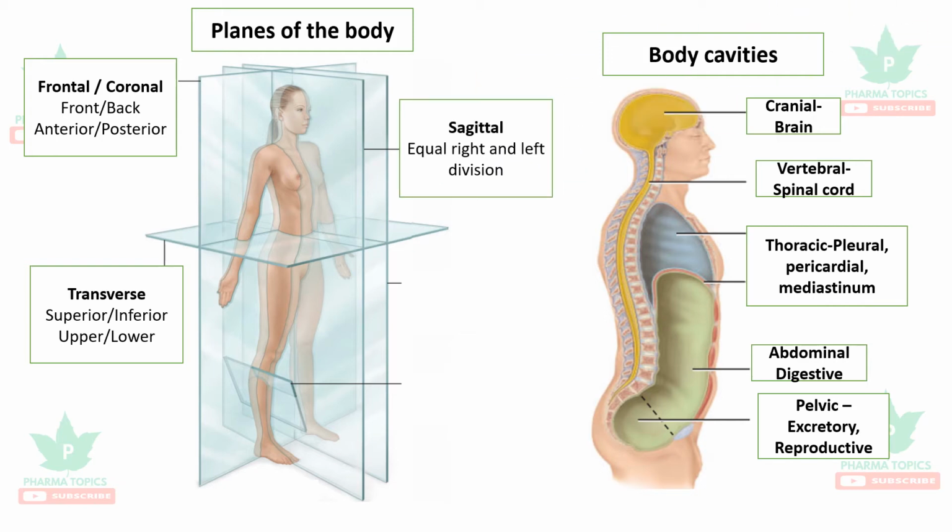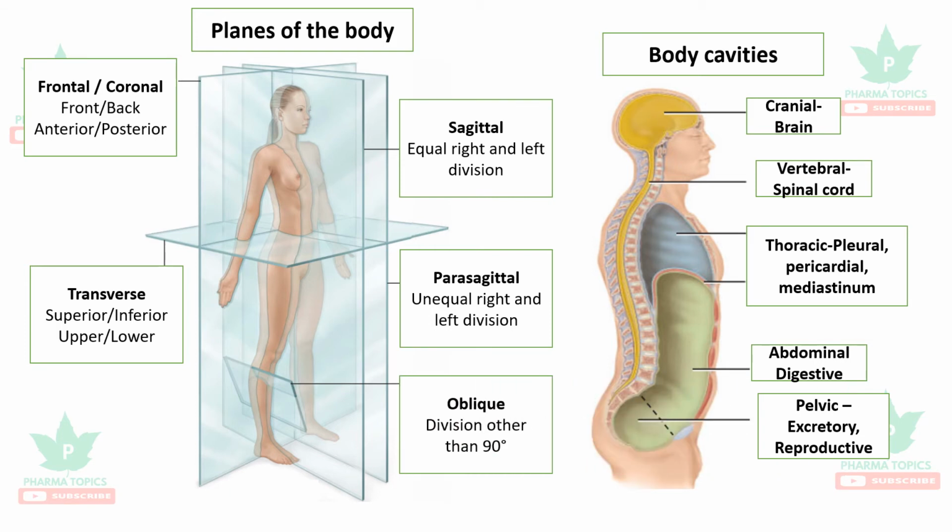The next one is the sagittal plane. It divides the body into right and left parts equally. The next is the parasagittal plane. It is similar to the sagittal plane, but it is an unequal right and left division. The last one is the oblique division. It is a division other than a 90-degree angle of the human body or the human organ.